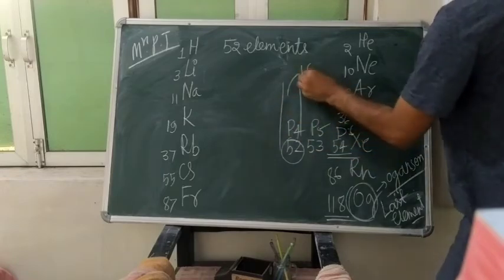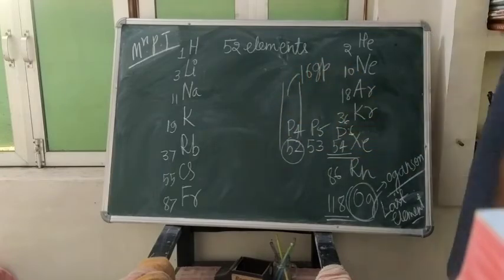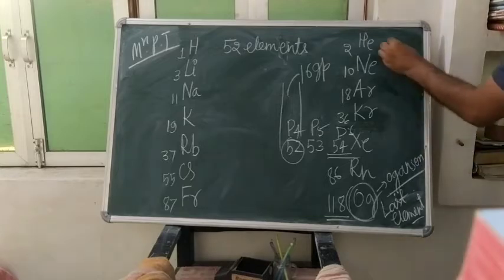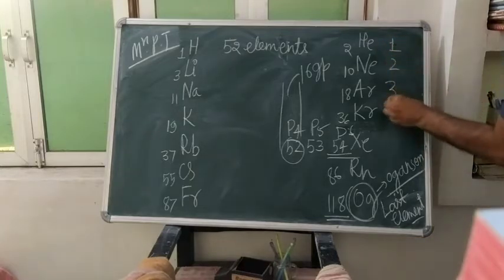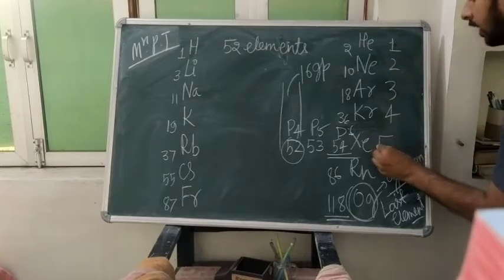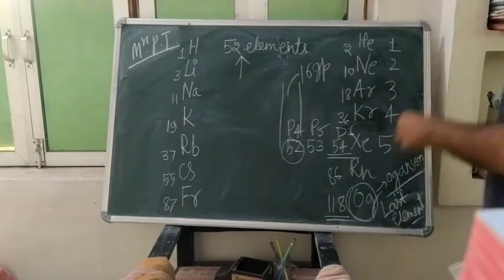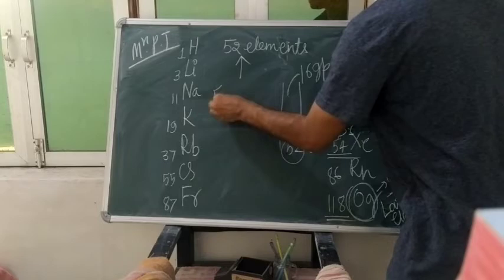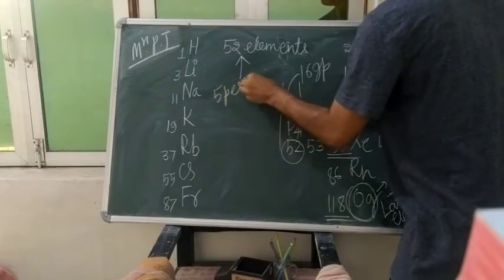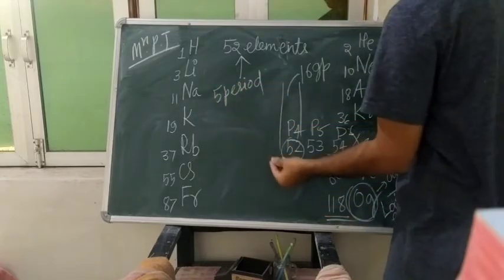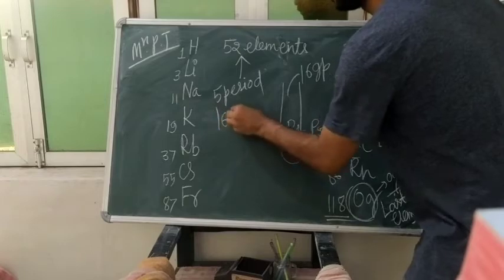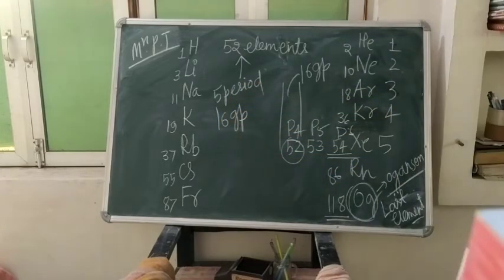And for the period, if you want to find out, 1, 2, 3, 4, this is in the 5th. So the 52nd element will be in the 5th period and 16th group.